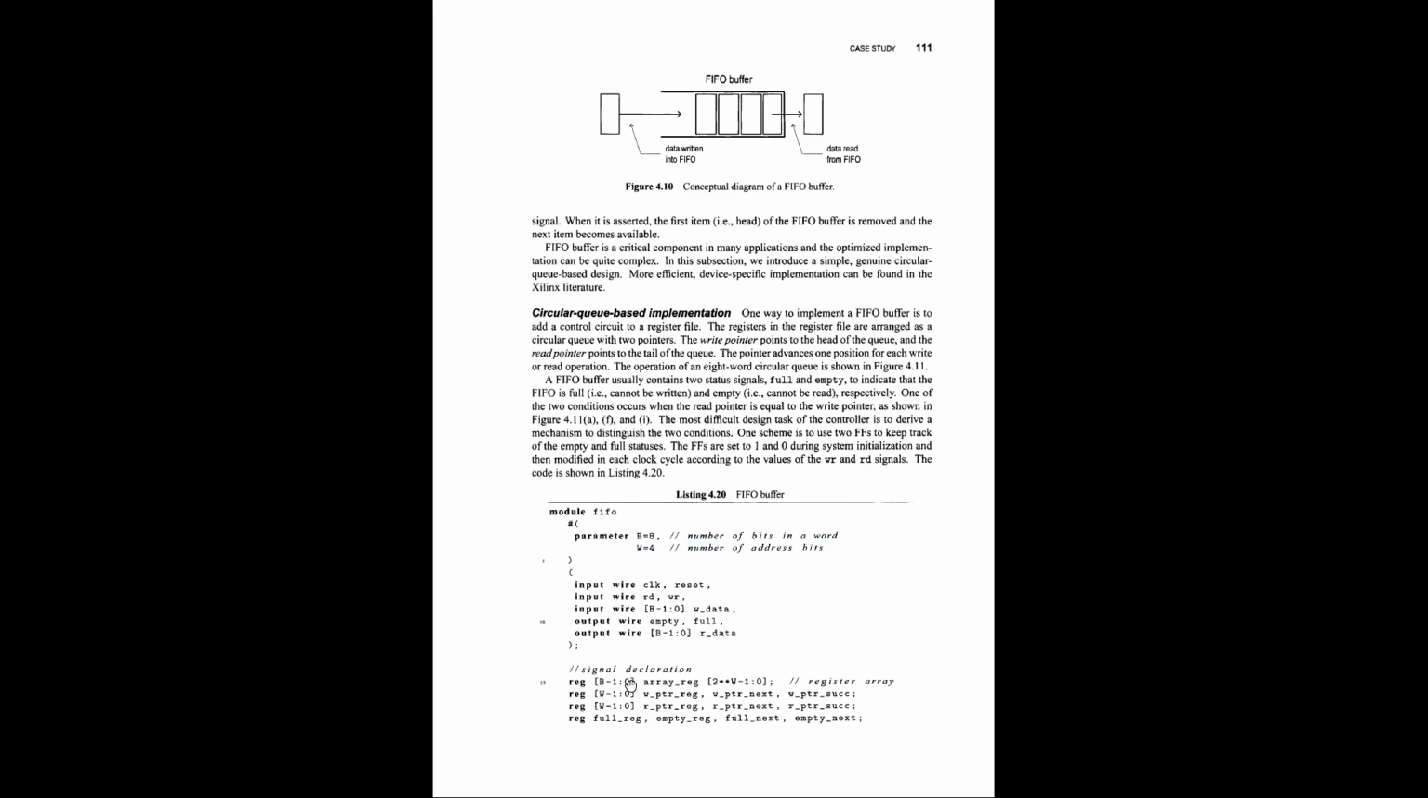Okay, so what will be the signal declarations? Some internal signal declarations. This is the memory we are creating, like a register file. If you remember the register file, we create a 2-dimensional memory. So this is also a 2-dimensional memory, and this is the bit size, and this is the number of words we are creating here. This is for the write pointer register, write pointer next, and write pointer successive. And this is the read pointer register, next, and successive.